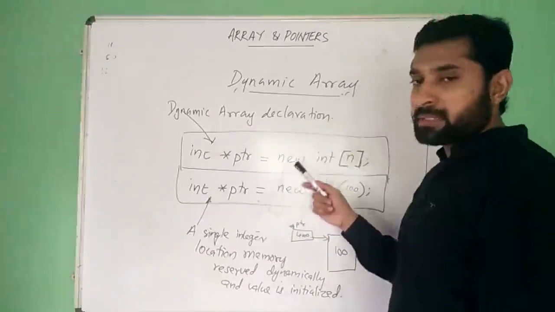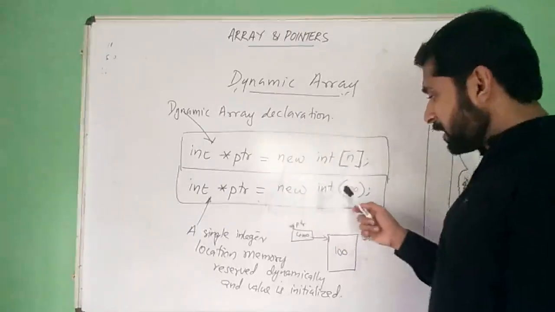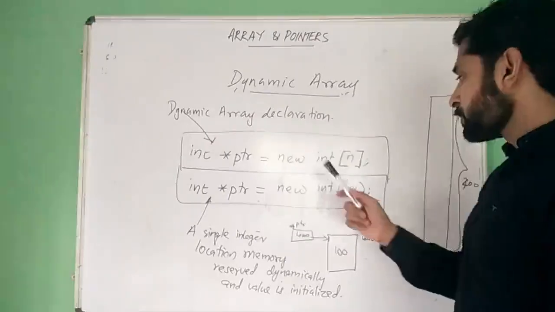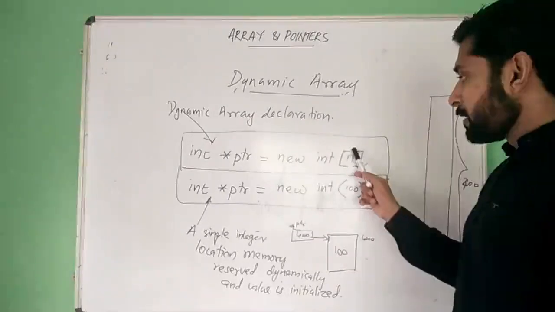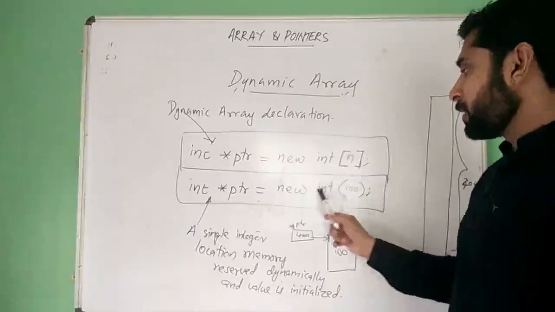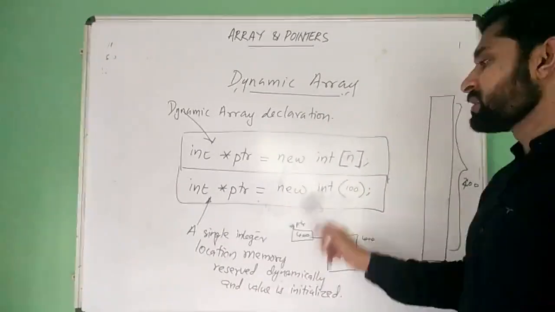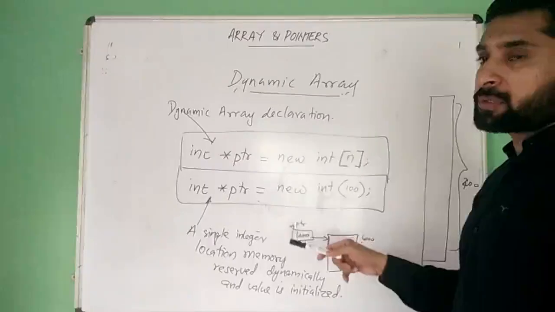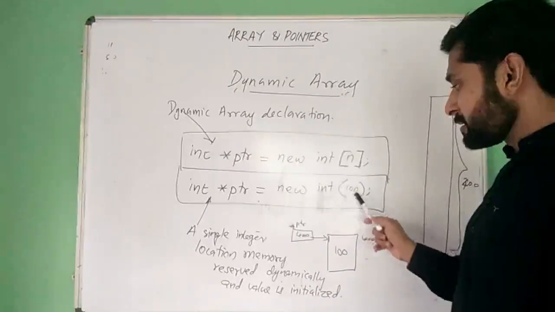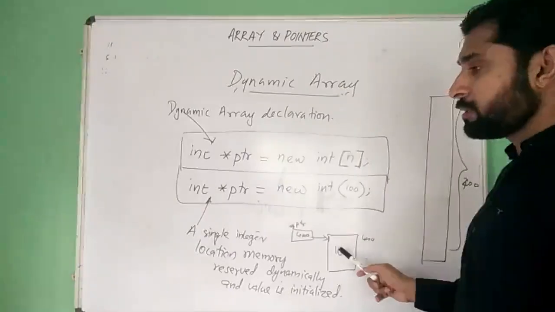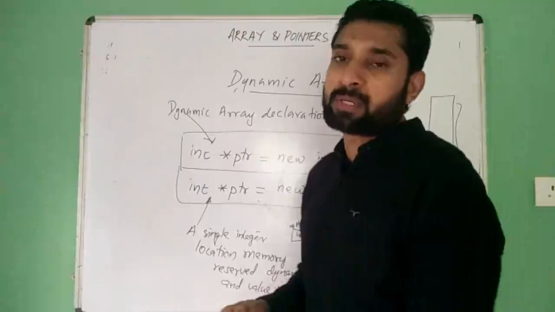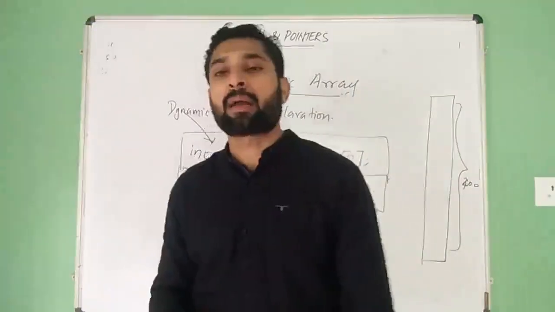Then two similar statements, more or less similar. The only change is that here it uses a square bracket, here it uses a parenthesis. If you are using a square bracket, it is the declaration for a dynamic array. And if you are using a parenthesis, it simply reserves bytes for an integer location and initializes this value in that location, and the base address is stored in the pointer. So that's all about arrays.